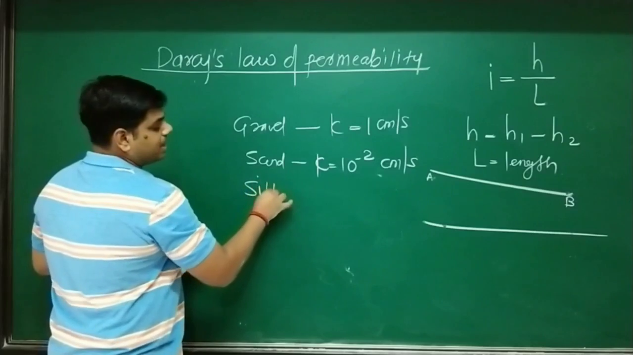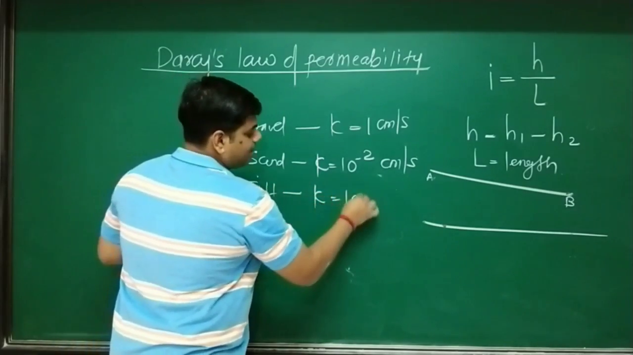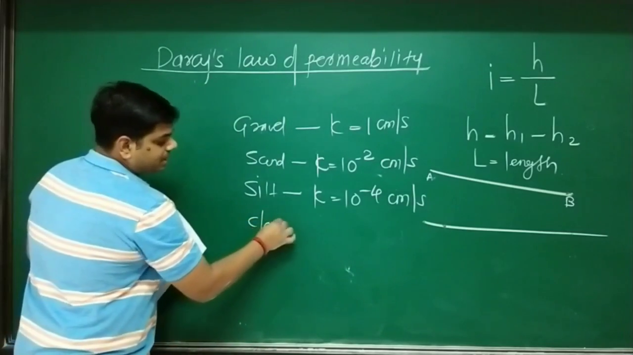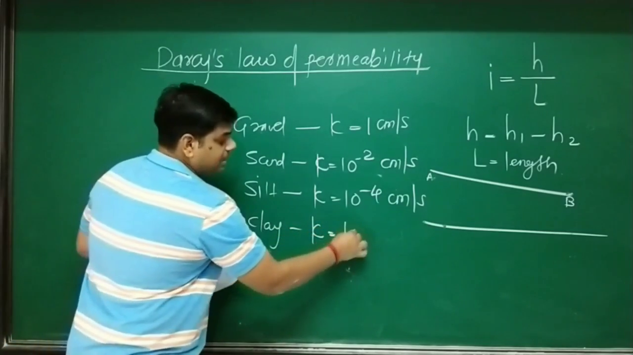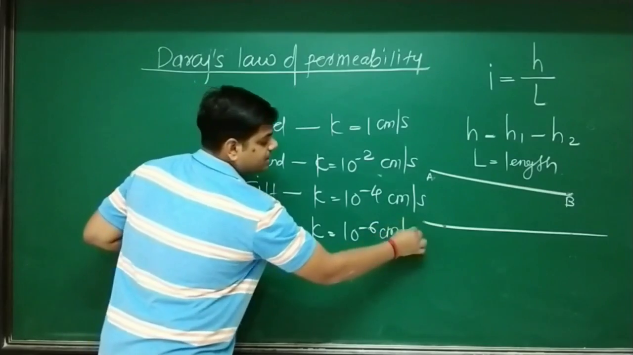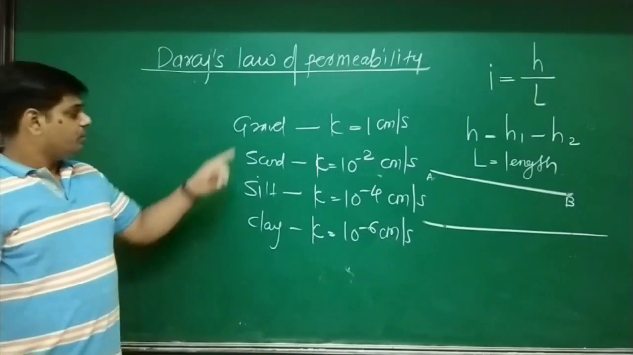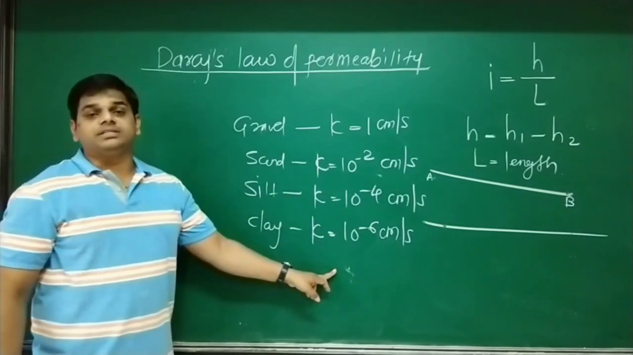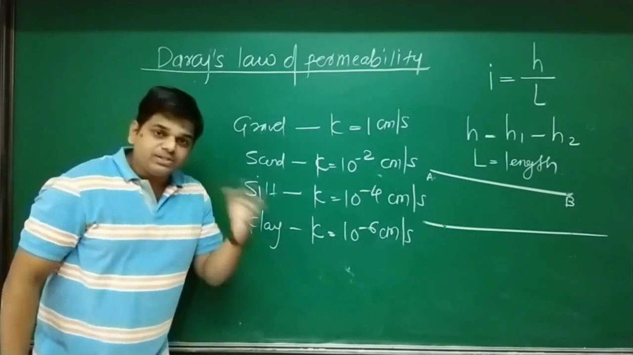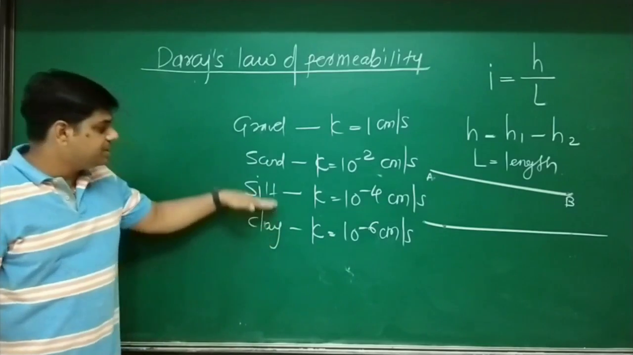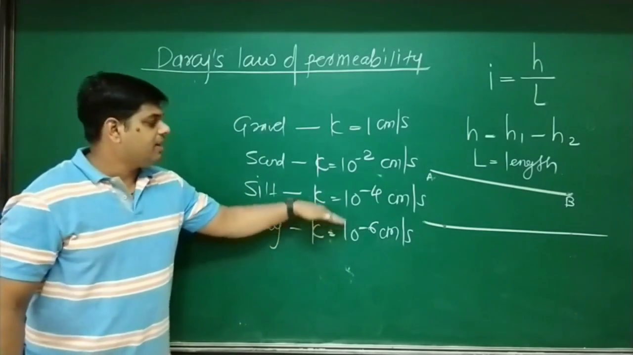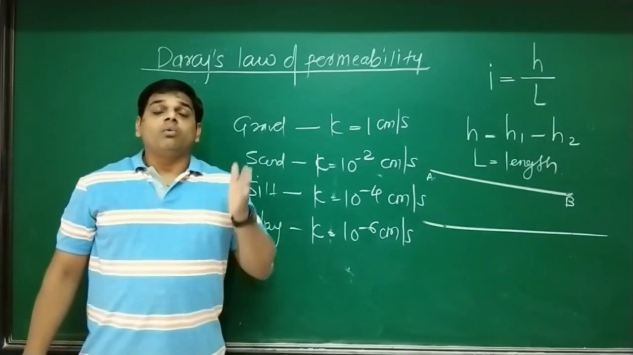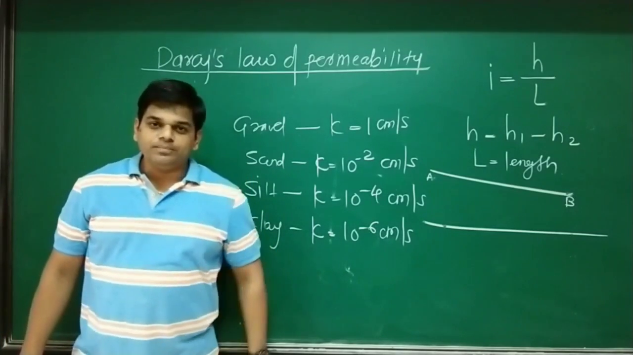When we have silt particles, the K value is approximately 10 raised to minus 4 cm per second, and when we have clay particles, the K value is 10 raised to minus 6 cm per second. So if you observe, with decrease in size of particle, permeability value also decreases. Vice versa, with increase in size of particle, permeability value also increases. Okay, now let's move to the next concept, validity of Darcy's law.